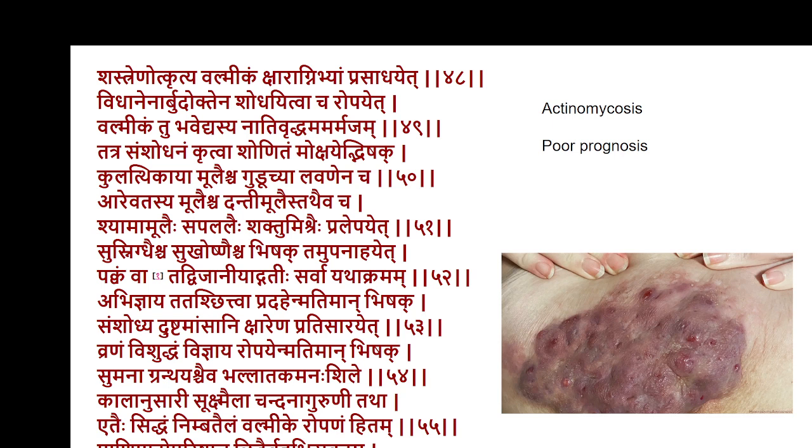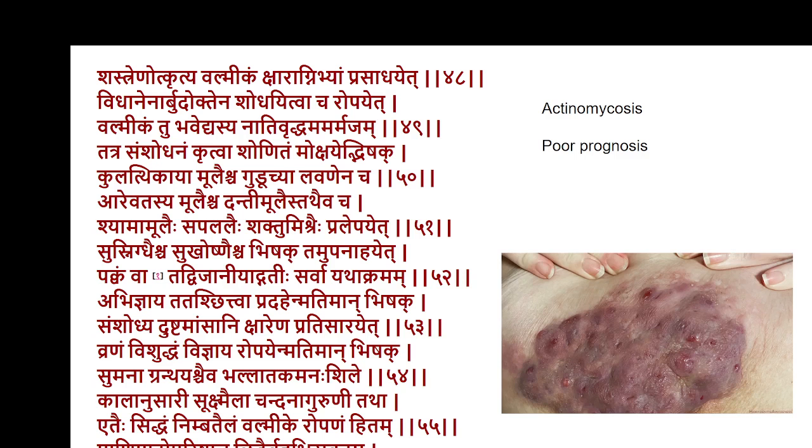Pakvam Tad Vijaniyat Gatihi Sarvaha Yathakramam Abhijnaya Tatashchitva Pradahet Matiman Bhishak. Samshodya Dushtamamsani Ksharena Pratisareta Vranam. Vishuddham Vijnaya Ropayet Matiman Bhishak. Sumana Brantayashtiva Bhallataka Manashila Kalanusari Sukshmela Chandana Aguruni Tata Ete Siddham Nimbatailam Valmike Ropanam Hitam. Panipago Parishthatu Chidrihi Bhovir Avartam Valmikam Tat Sachopam Syat Varjam Tattu Vijanata.